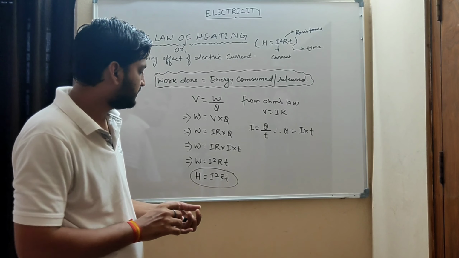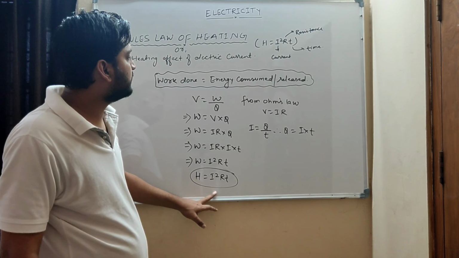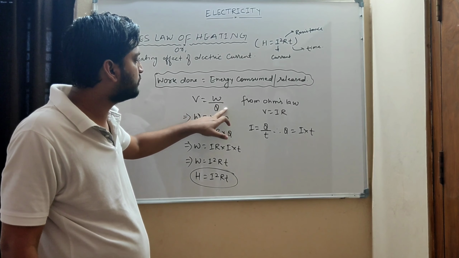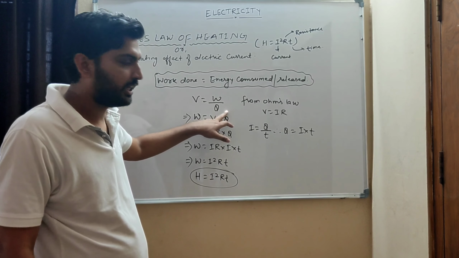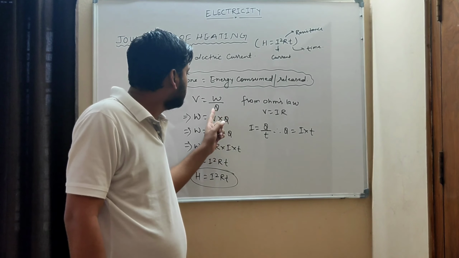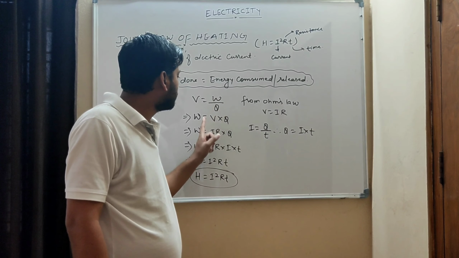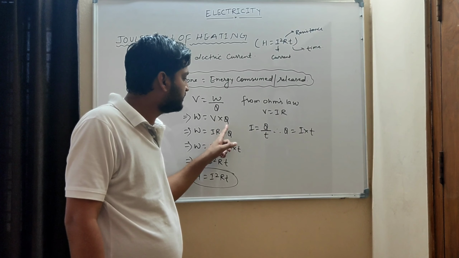Okay, this is the derivation for H is equal to I square RT. How do we derive this? By using this formula: V is equal to W by Q. V is nothing but work done by charge. We know this formula, so we will replace, because we need the formula for work done. So from here, work done is nothing but potential difference into charge.